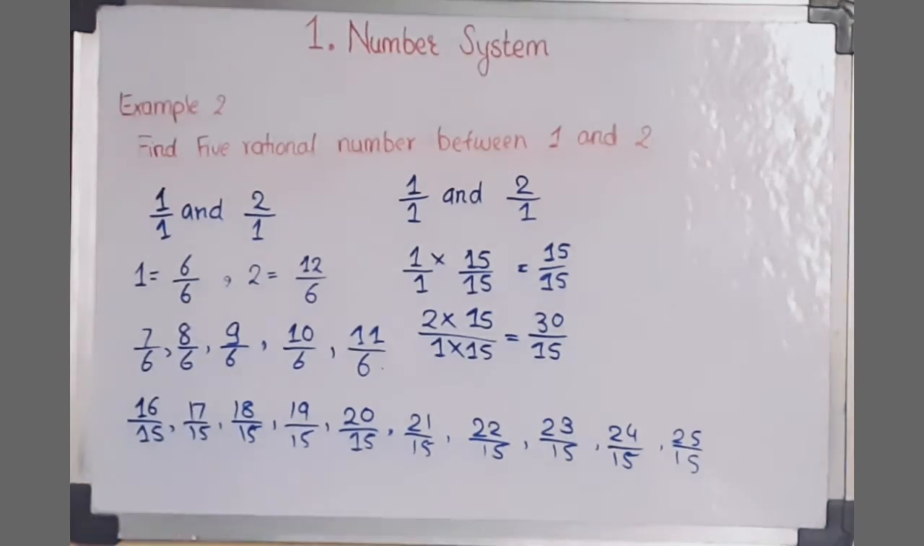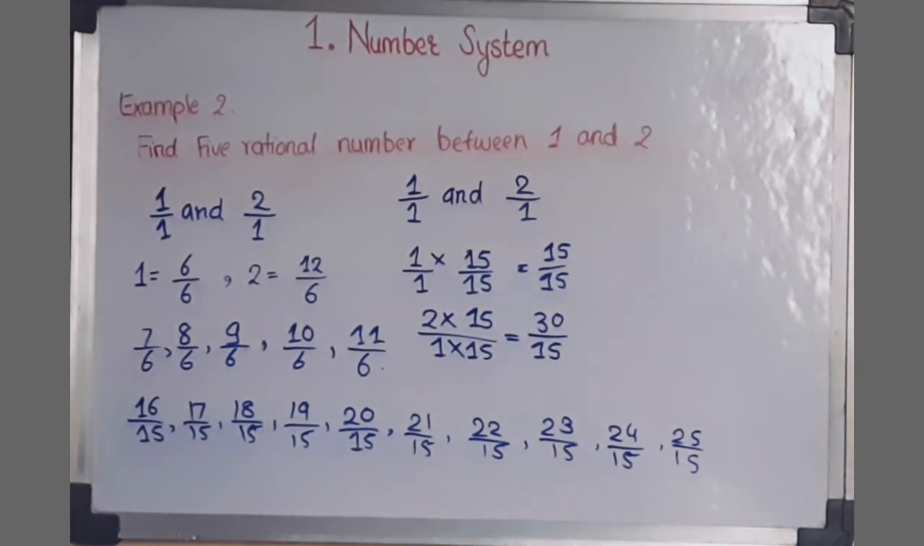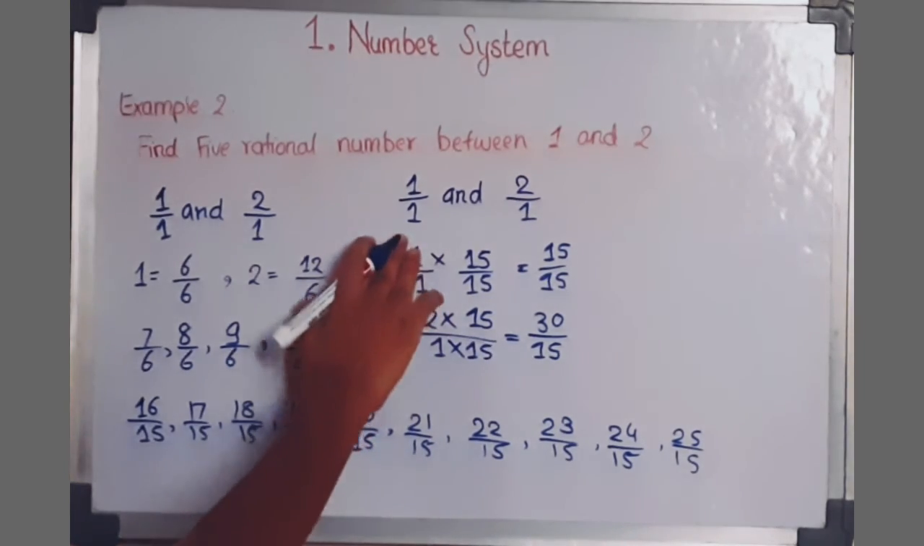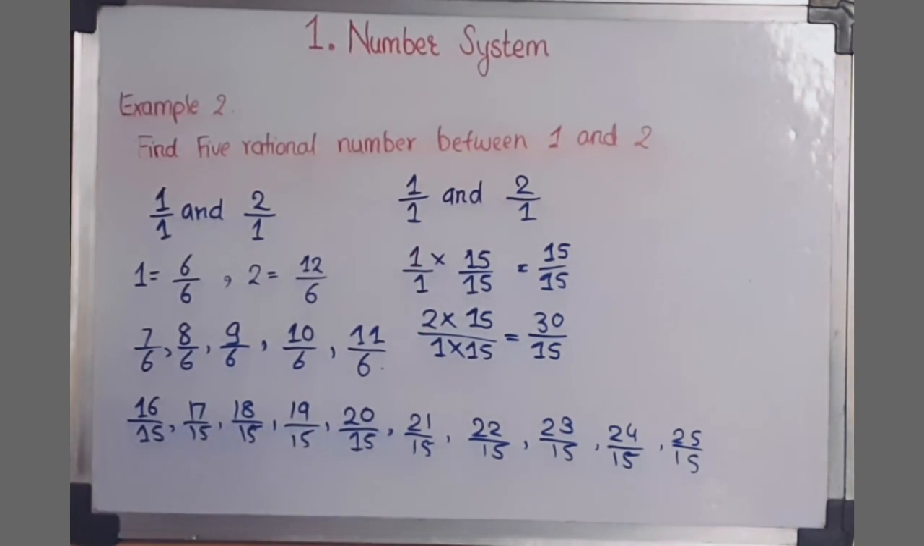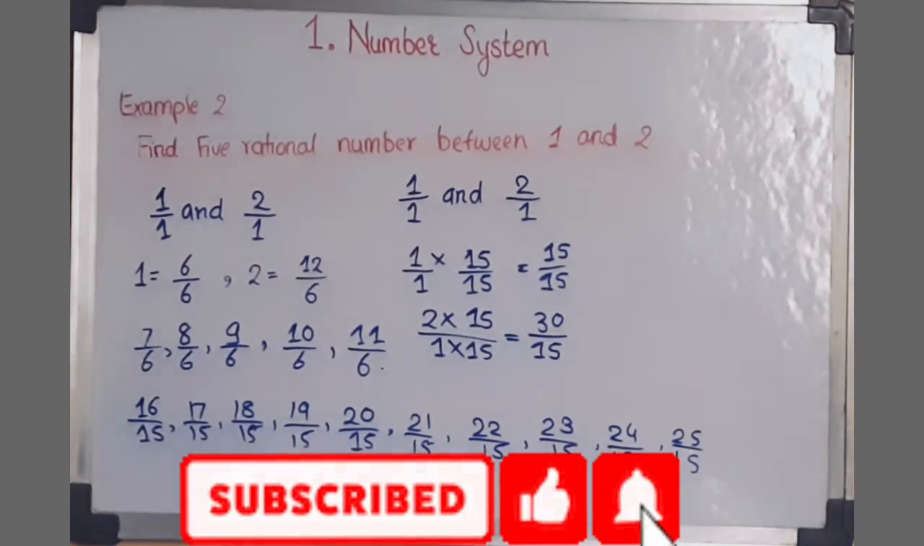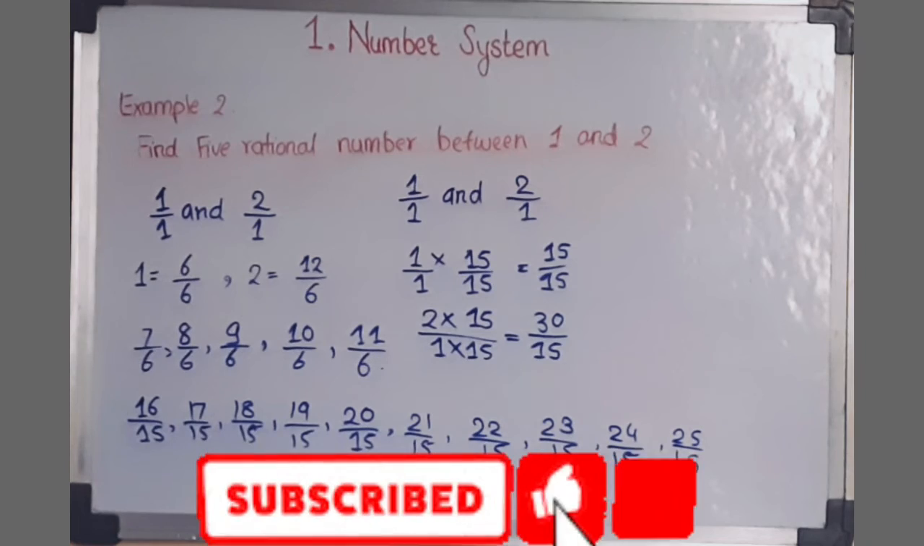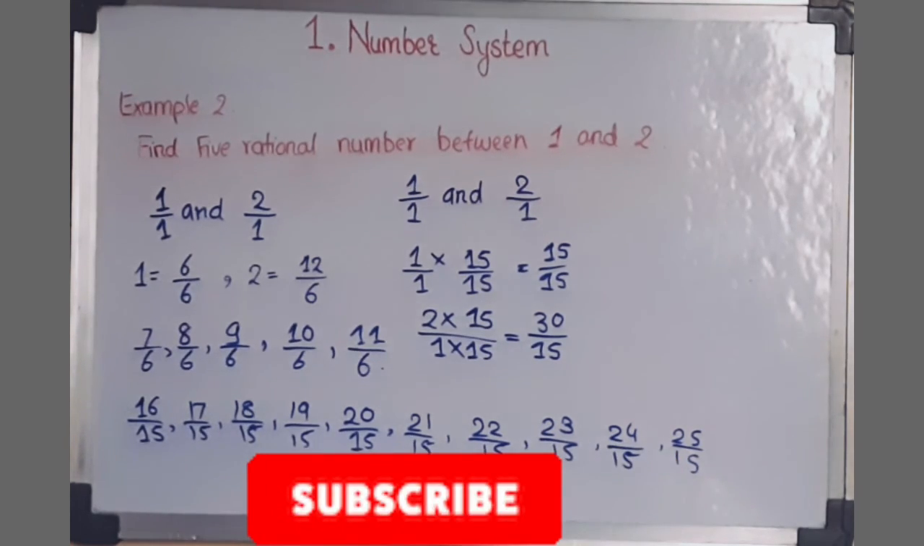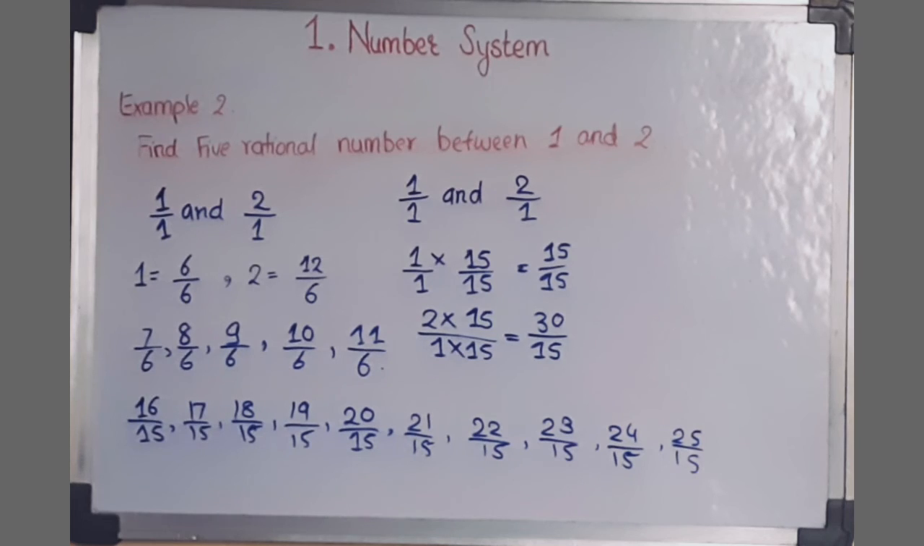And if you want more, we can do that. We can multiply the denominators with greater numbers and make them the same, and then we can find them. So hope you understand this, and the main thing here is that there are infinitely many rational numbers between any two given rational numbers. This is the thing we need to keep in mind. As here we have found 5, 10, 15, 100, 200, as many as we can. These are infinite and we can find them.